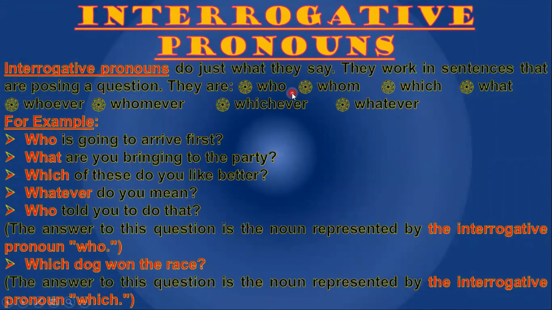Interrogative pronouns do just what they say. They work in sentences. They are posing questions. They are who, whom, which, what, whoever, whomever, whichever, whatever. For example, who is going to arrive first? What are you bringing to the party? Which of these do you like better? Whatever do you mean? Who told you to do that?